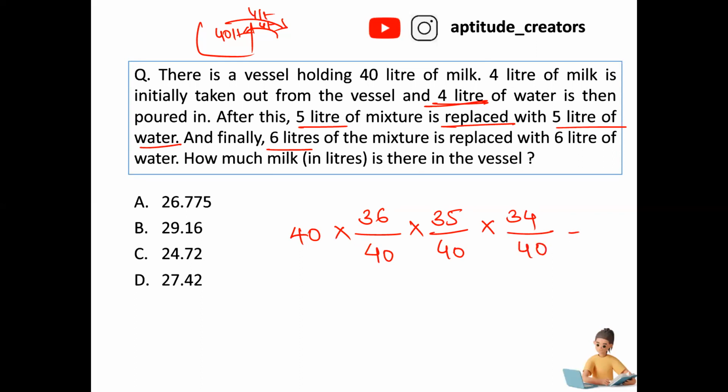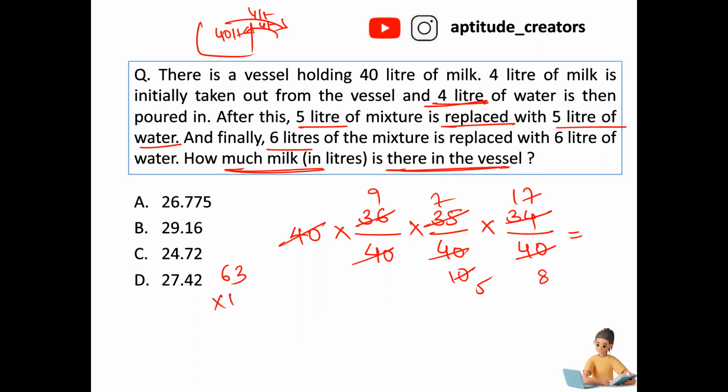Now the question is asking how much milk is there in the vessel. 40 is cancelled out. 4 nines and 4 tens, 5 sevens and 5 eights, 2 fives and 2 17s. Correct. Now what is 9 into 7? 9 into 7 is equal to 63. 63 into 17 is equal to how much? 63 into 17. That is 7 into 3 is equal to 21. 6 into 7 is 42 plus 3, 45.